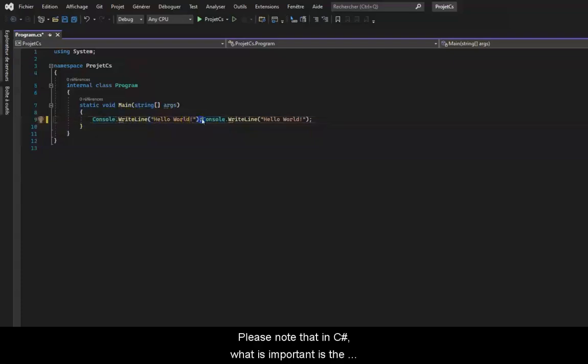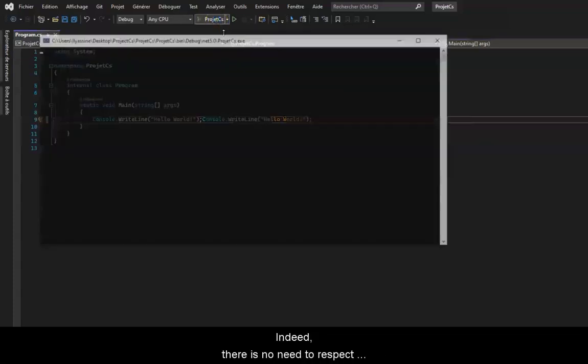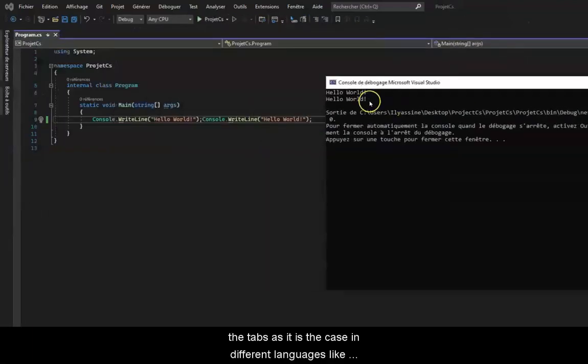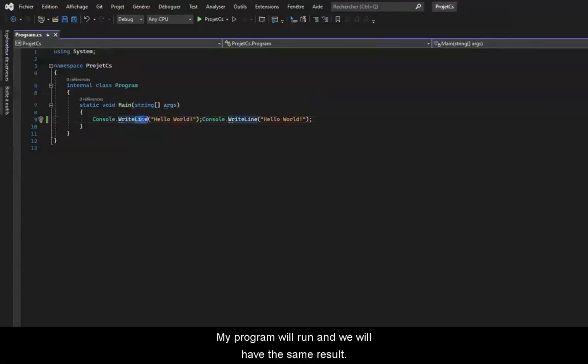Please note that in C#, what is important is the braces that will allow us to define our code block. Moreover, I can put what I want in these braces. Indeed, there is no need to respect the tabs as is the case in different languages, like Python for example. Yet returning to the line works in C#. My program will run and we will have the same result.